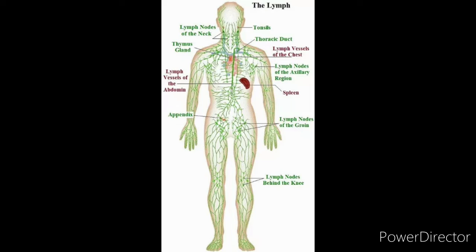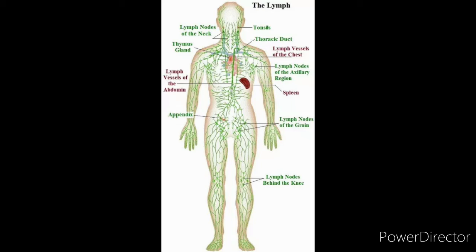From the intercellular spaces, lymph goes into the lymphatic capillaries. Lymphatic capillaries join to form large lymph vessels, which finally open into the large vein. Now, how is the lymph transported? Lymph flows only in one direction, that is from tissue to heart through veins.